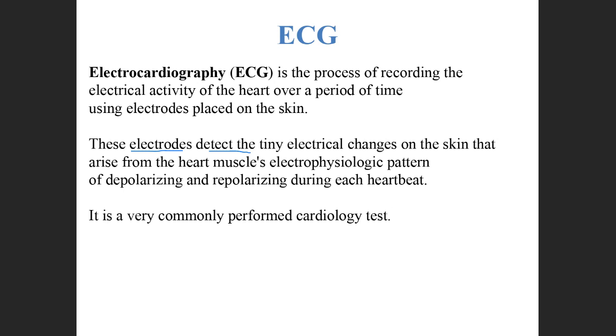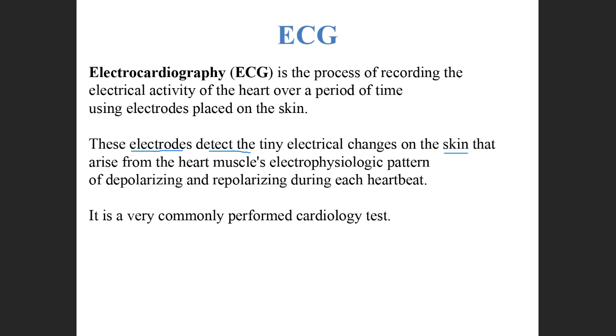So these electrodes are responsible for detecting any tiny electrical change on the skin that can arise from the muscle of the heart. So it denotes the contraction of the heart and the relaxation of the heart with each heartbeat.